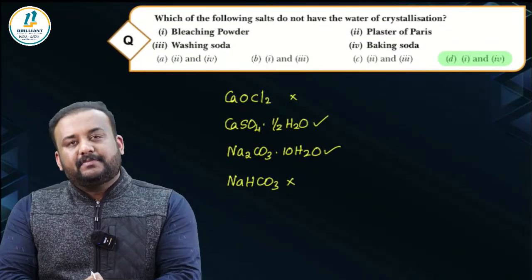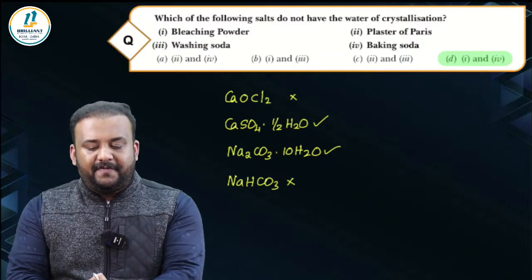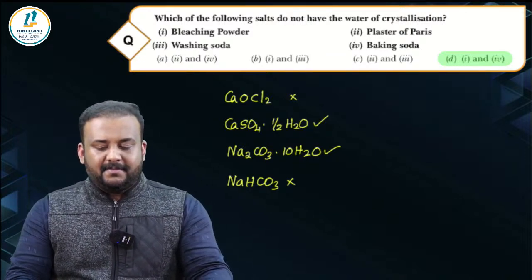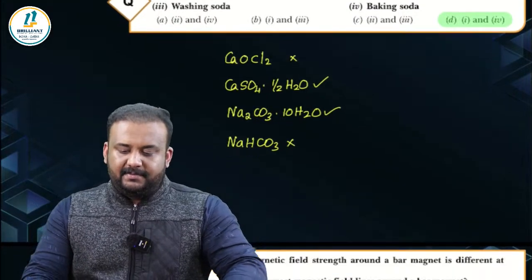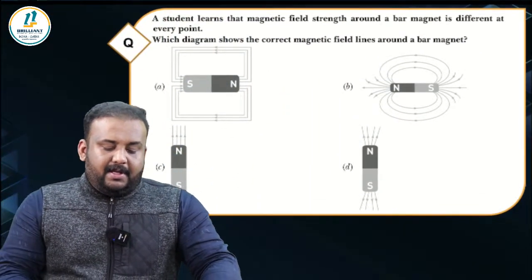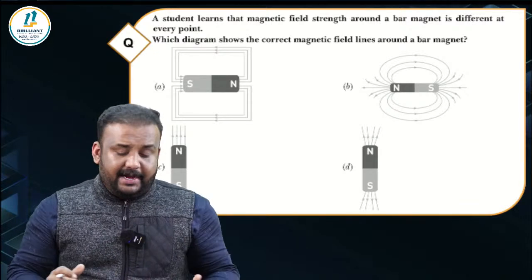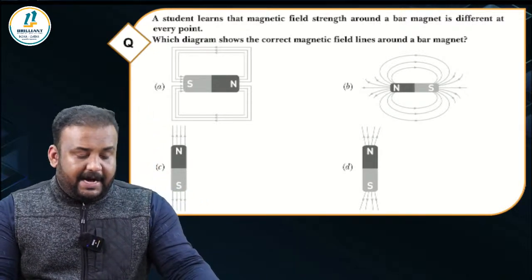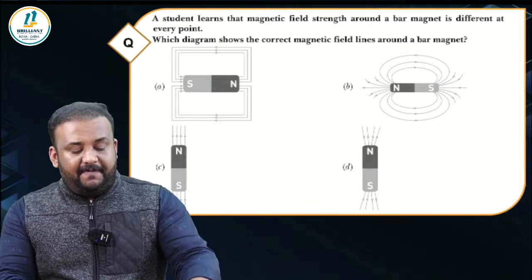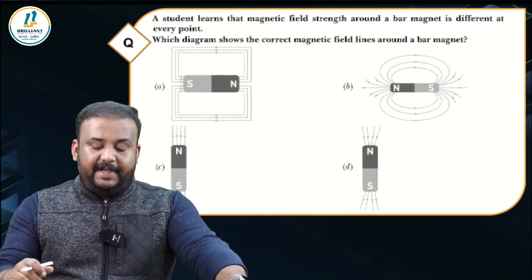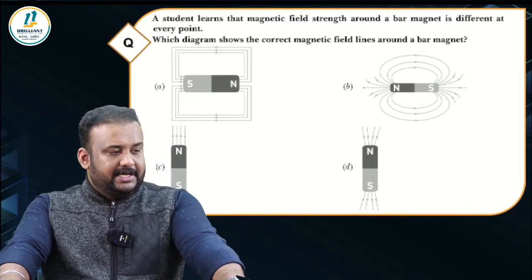Shall we move on to the next question? This is clear to all of you? Right. The next one. A student learns that magnetic field strength around a bar magnet is different at every point. Which diagram shows the correct magnetic field lines around a bar magnet?